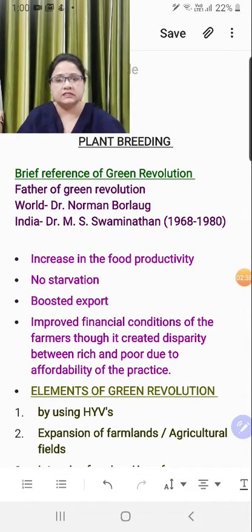We will be discussing it again, and hybrid vigor, that is heterosis, right? So let us start now with the first topic, that is a brief reference of green revolution.